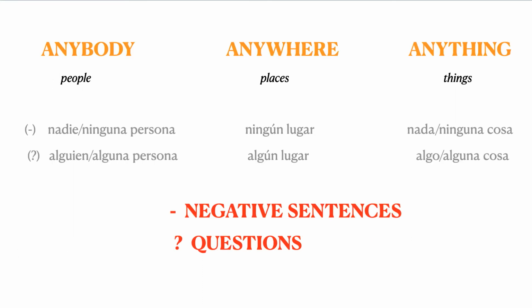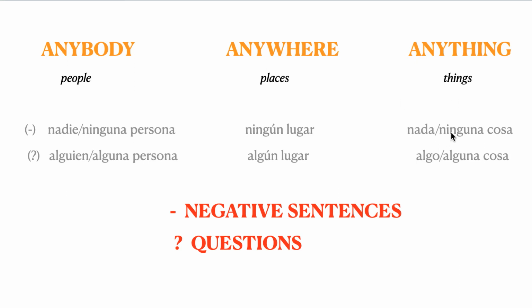And now, in contrast, we have anybody, anywhere, and anything. Anybody, anywhere, and anything, you can use them in negative sentences and always also in questions. When we talk about anybody, anywhere, and anything in a negative sentence, the meaning, more or less like in Spanish, would be nadie, ninguna persona, ningún lugar, nada, ninguna cosa.